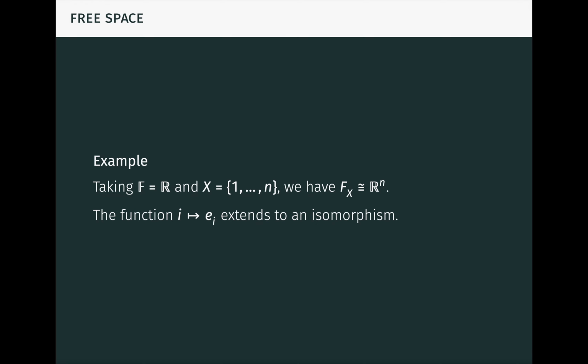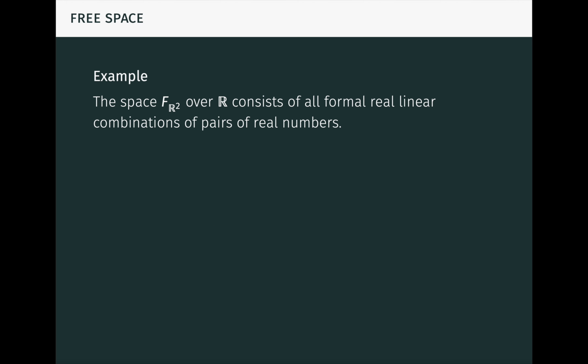For instance, the function sending i in X to the ith standard basis vector in Rn extends to an isomorphism from F(X) to Rn, which maps X to the standard basis. As another example, the space F(R2) over R consists of all formal real linear combinations of pairs of real numbers.